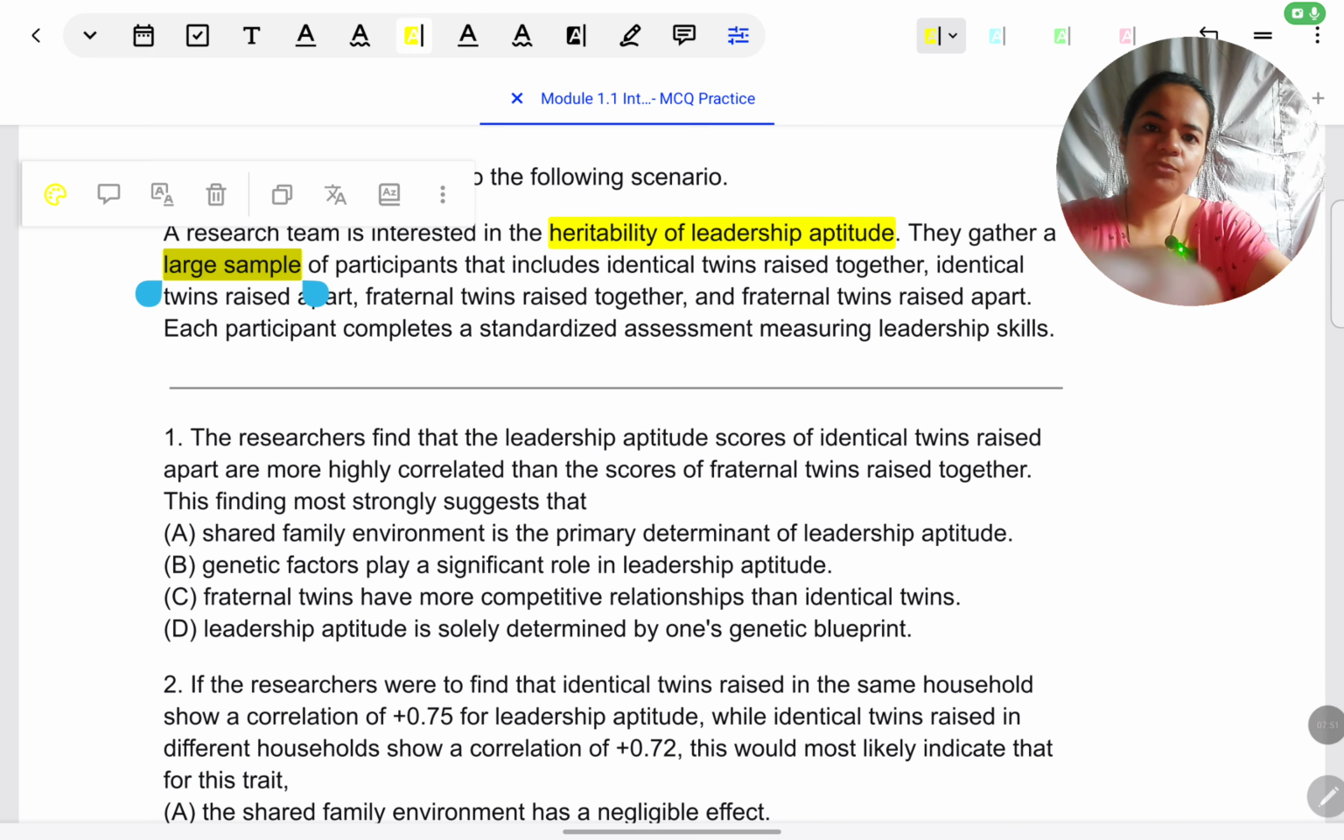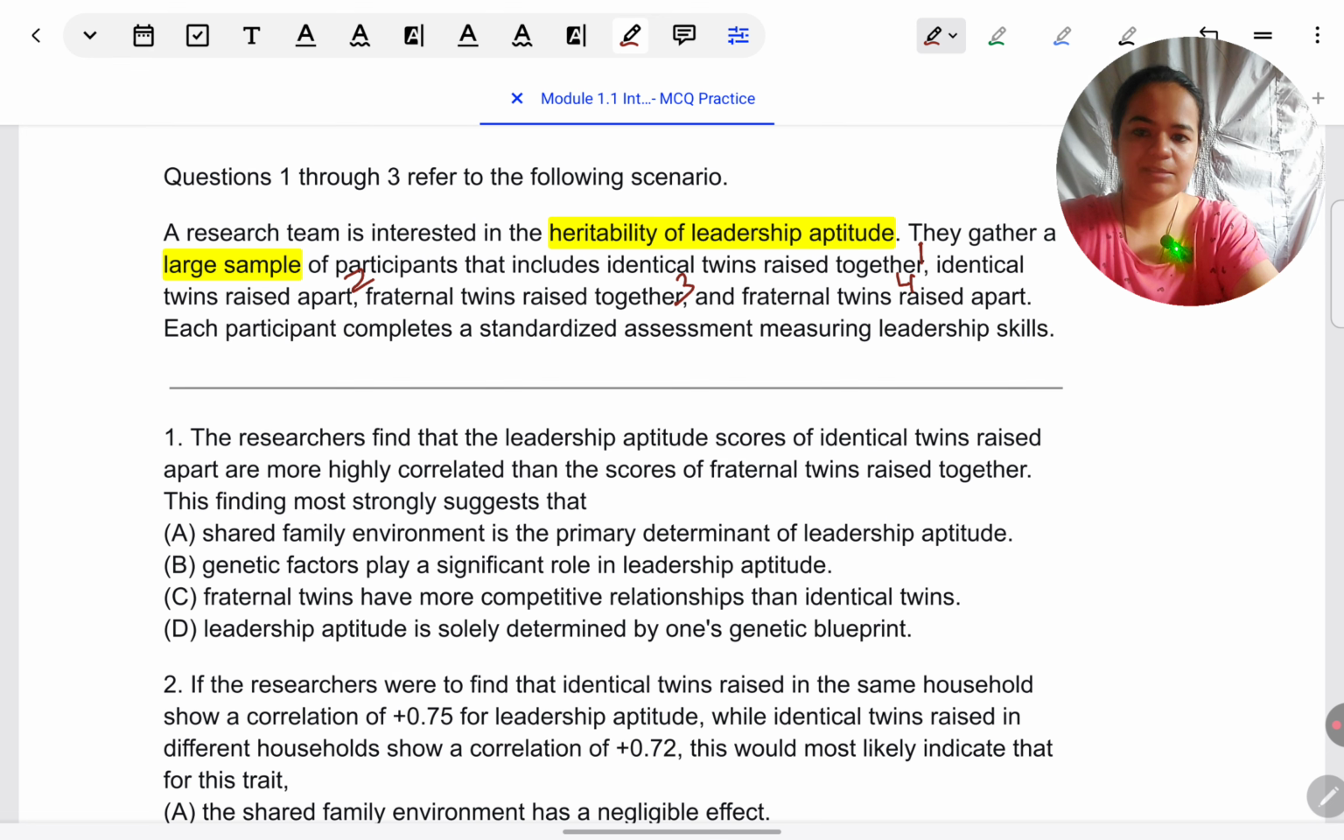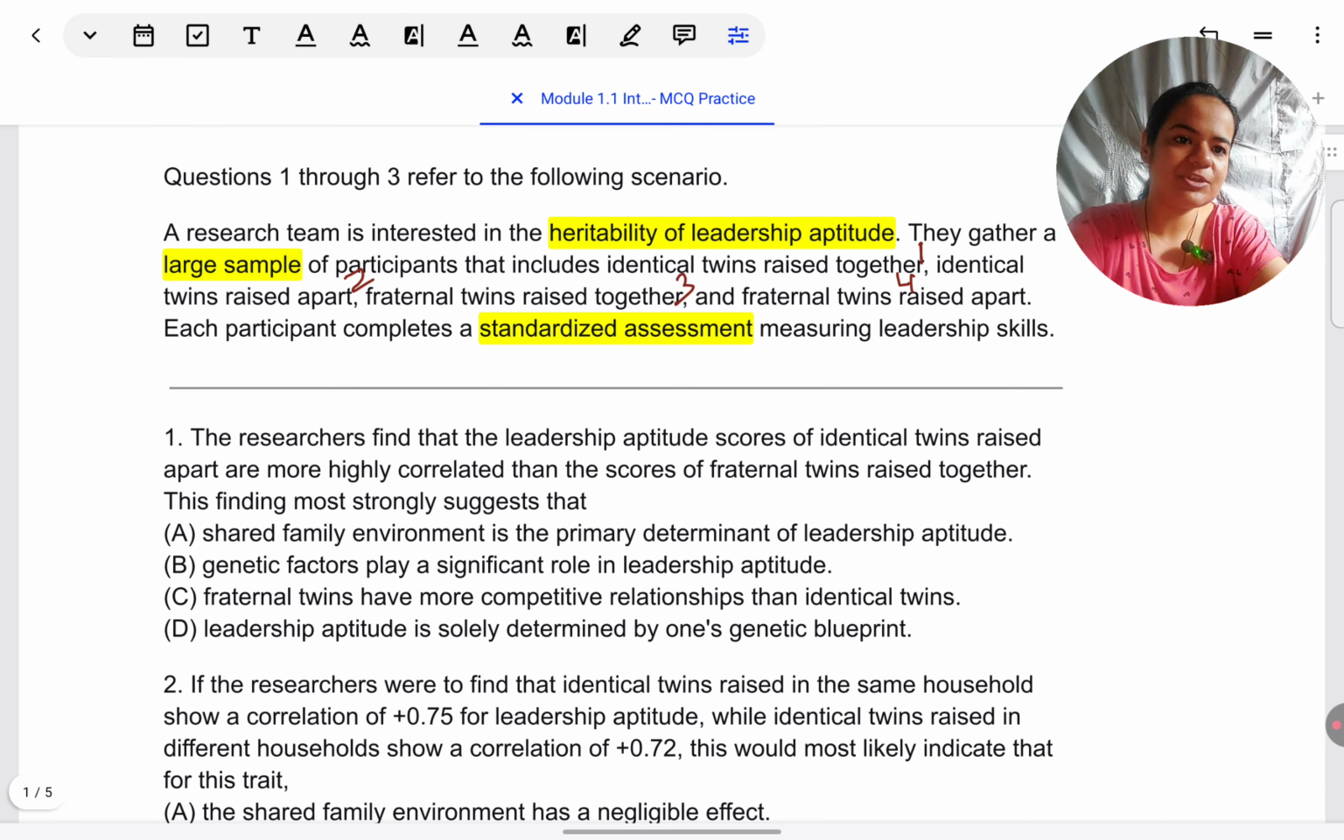And let me mark the 4 conditions that are there, or the 4 comparisons which are being drawn. So identical twins raised together, raised apart, fraternal twins raised together, raised apart. So there are 4 conditions in this situation. Each participant completes a standardized assessment measuring leadership skills. So here I see some operationalization of the DV: how they have measured leadership aptitude or leadership skills is through some standardized assessment.